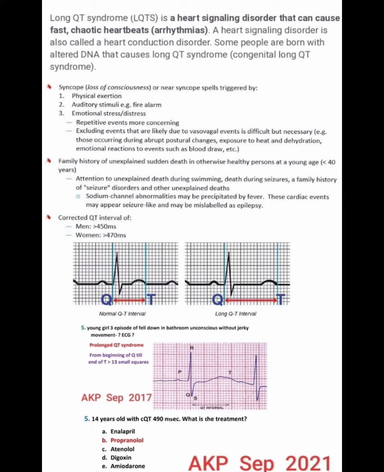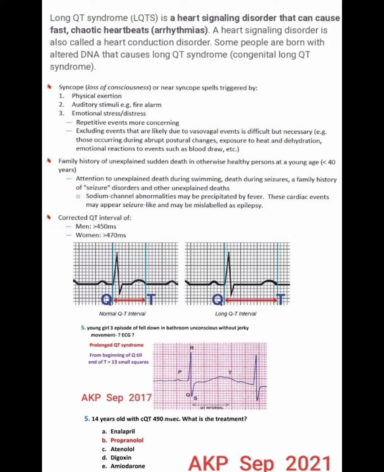Example, those occurring during abrupt postural changes, exposure to heat and dehydration, emotional reactions to events such as blood draw, etc. Family history of unexplained sudden death in otherwise healthy persons at a young age, less than 40 years. Attention to unexplained death during swimming, death during seizures, a family history of seizure disorder and other unexplained deaths.